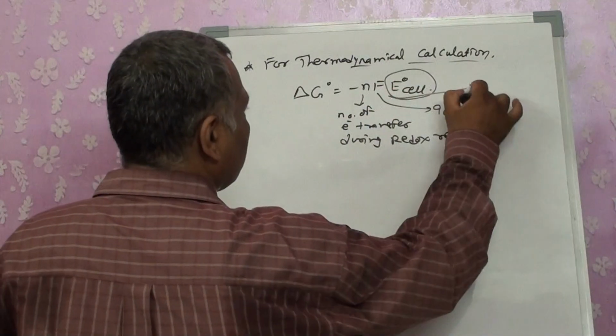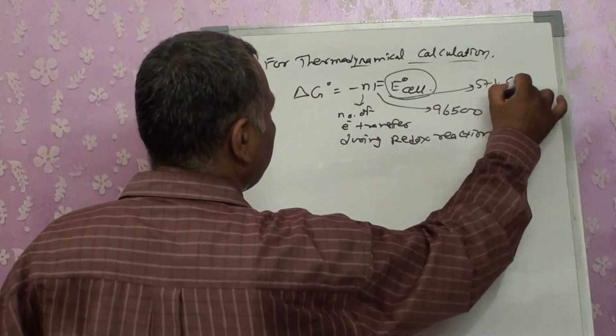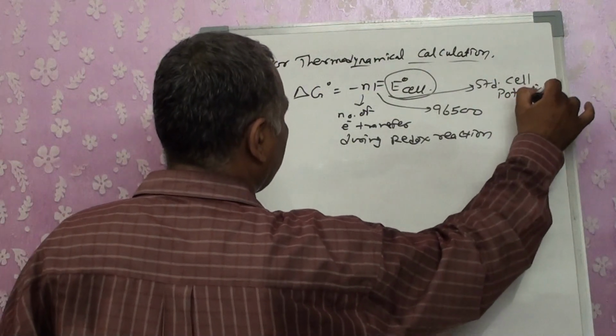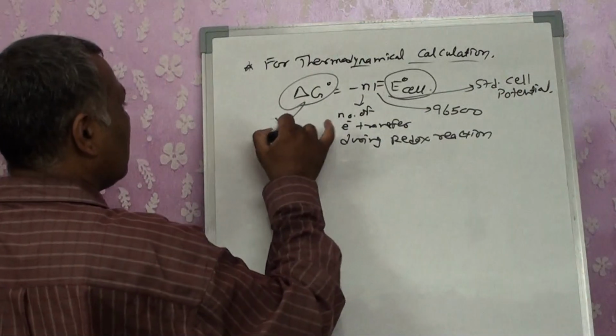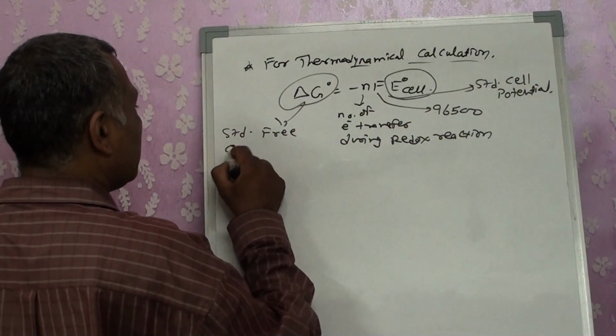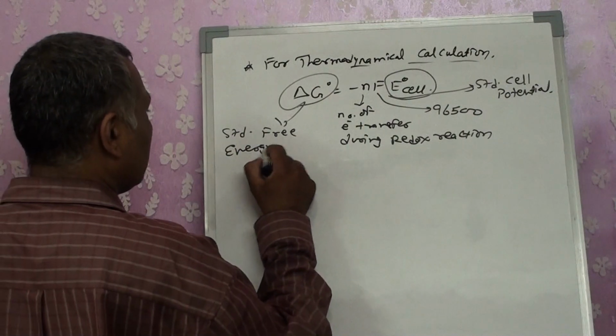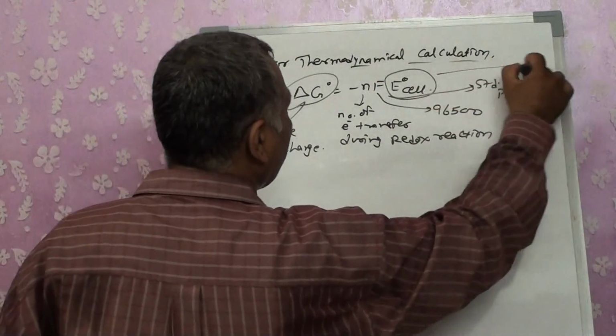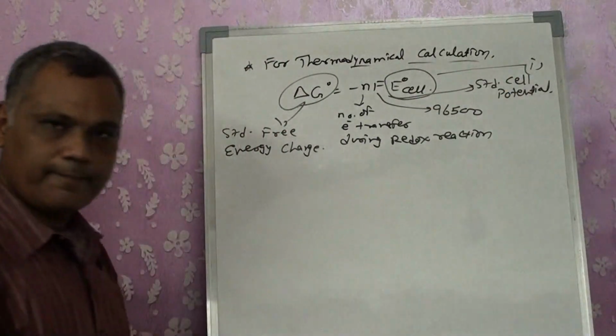This is your standard cell potential, and this is the standard free energy change, right? This is going to be our first equation.